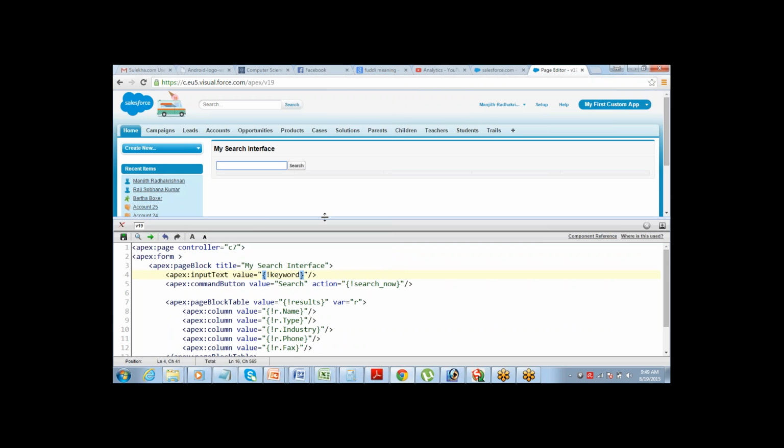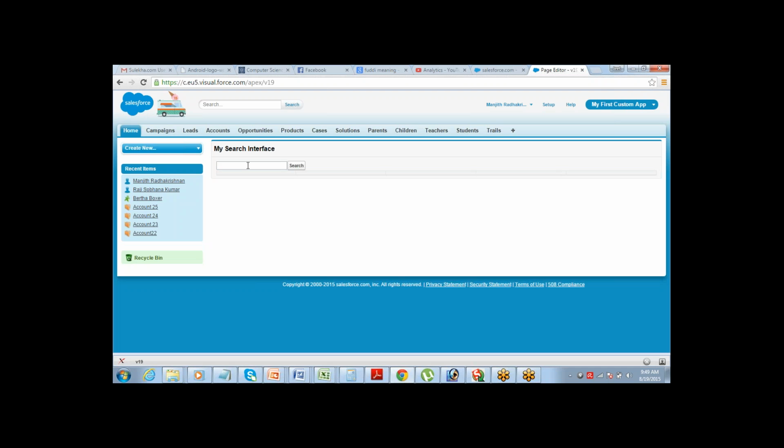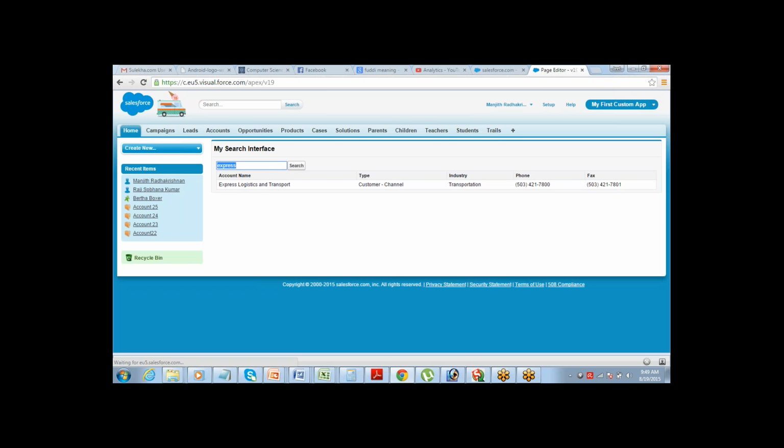So my method and the page and everything is saved. Now let me search for United. Click on search. You get the results. Search for some other keyword, Express. Click on search. You get the results. Search for hotel.